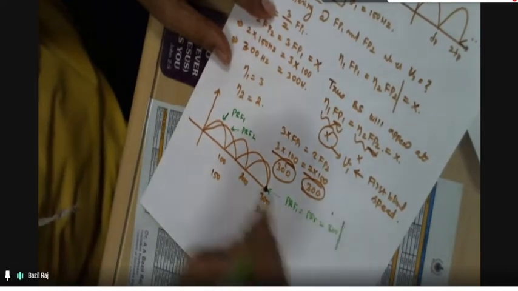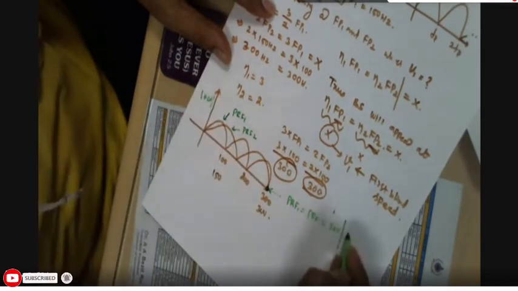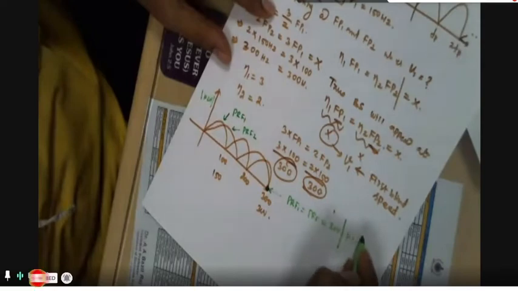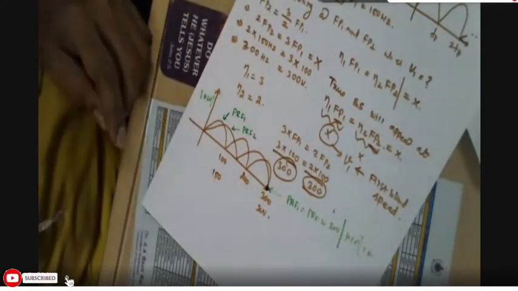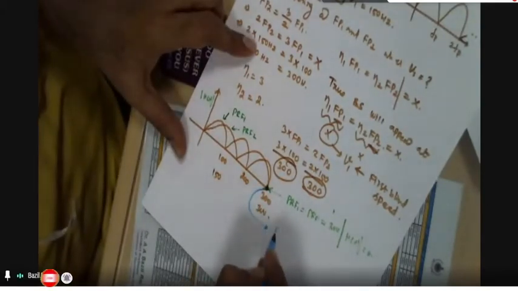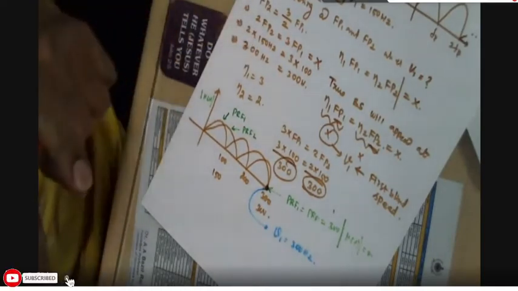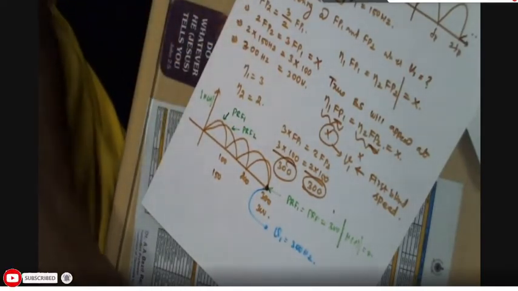At that instant, the magnitude of H of F is equal to 0. That means the first blind speed occurs at this point. V1 is equal to 300 Hz.